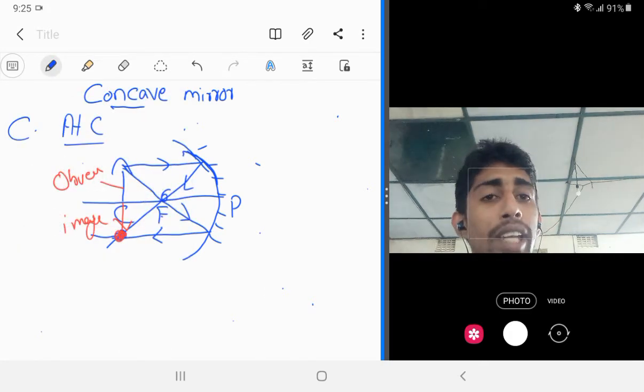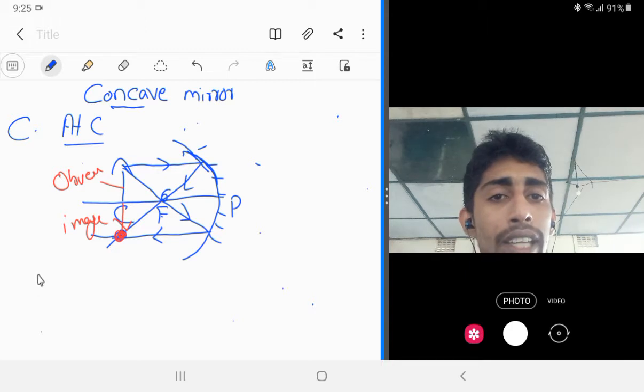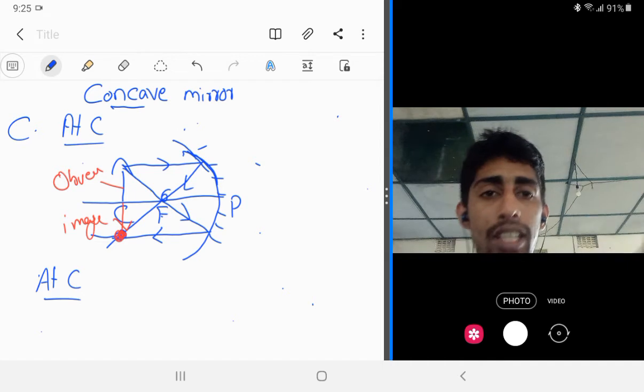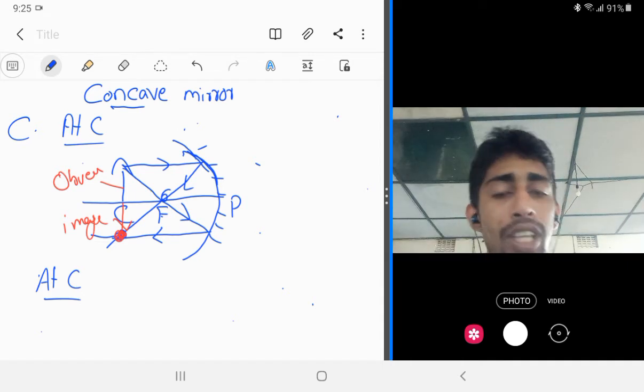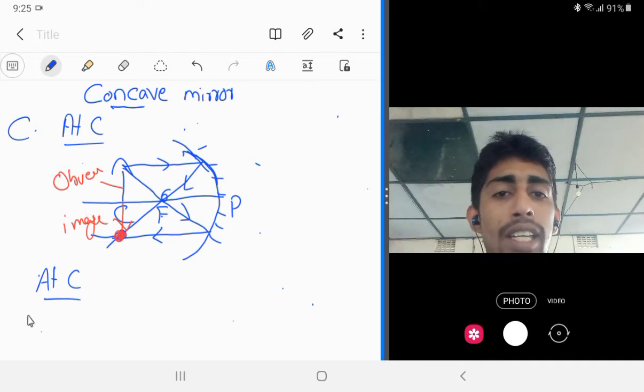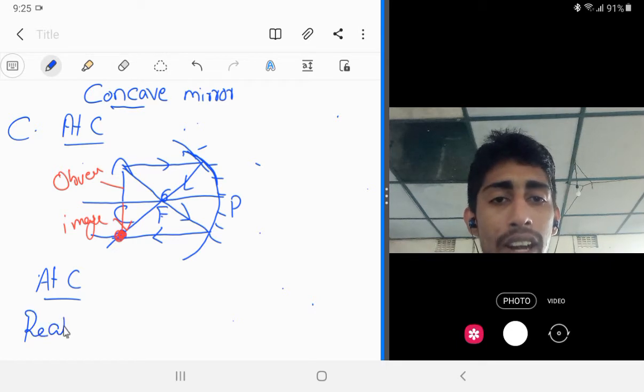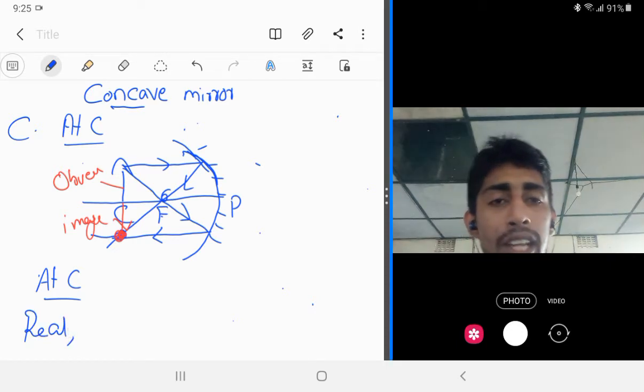So where we will get the image? Yeah, we will get image also at point C. Then what are the characteristics? Is it real or virtual? Yeah, the image is real. Then is it erect or inverted?